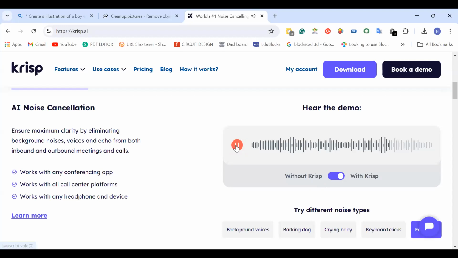So this is one more software, Krisp, where you can reduce the noise of the background, like any noise, a crying baby or a dog barking, right? You can remove those from here.